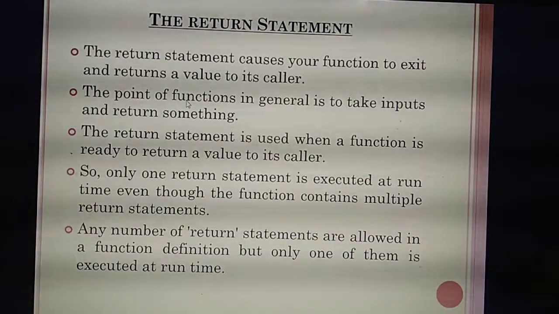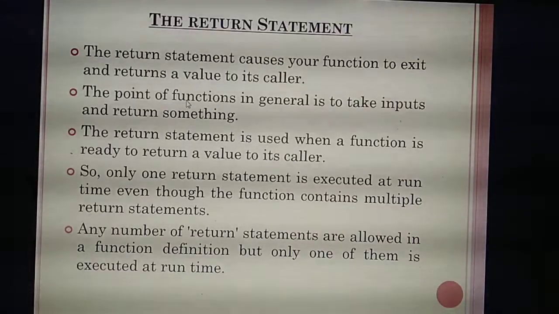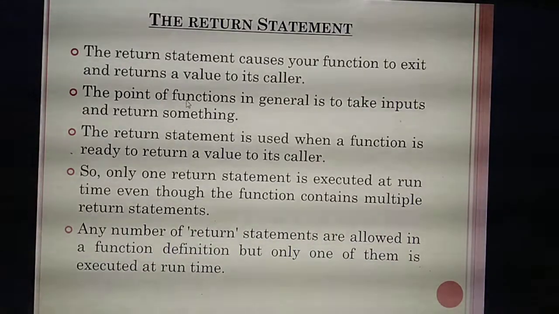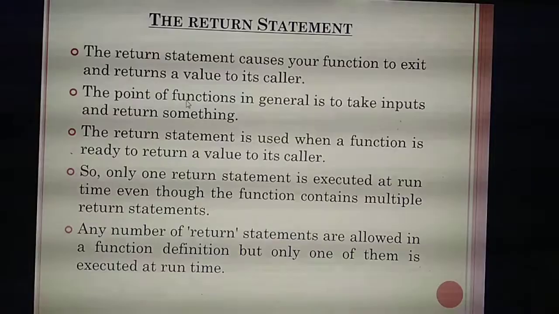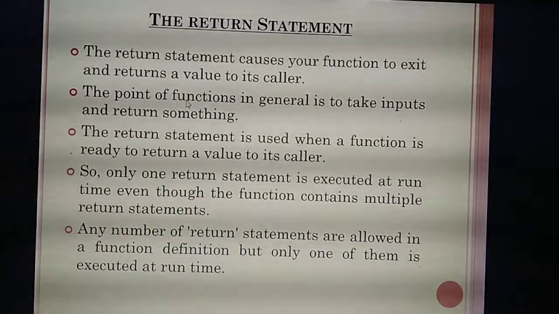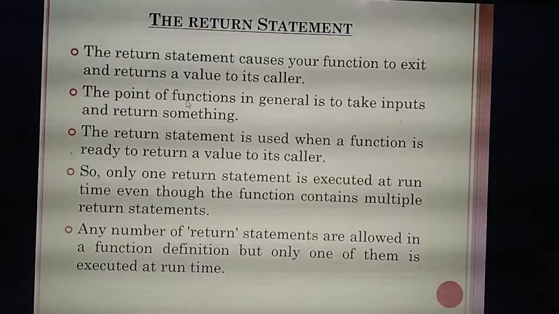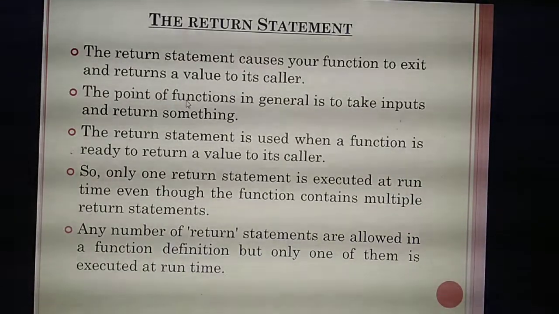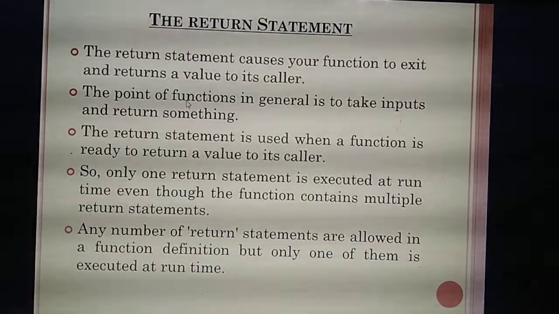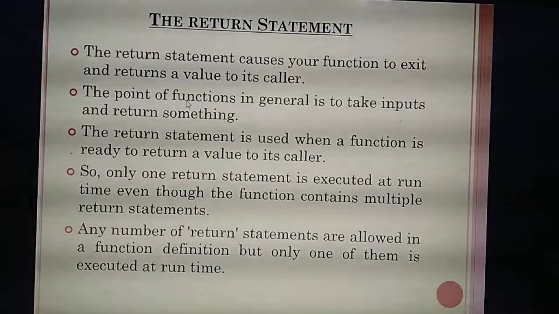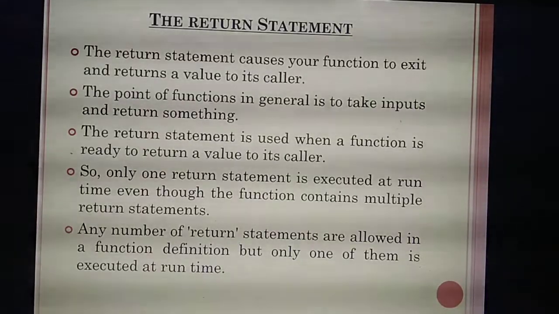W into H. For example, W equal to 3 and H equal to 5. It takes the input values 3 and 5 for W and H, and returns 15 as the answer to the caller or user. That's the third point also.